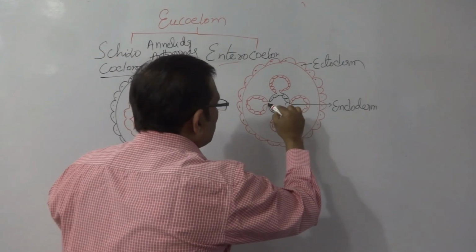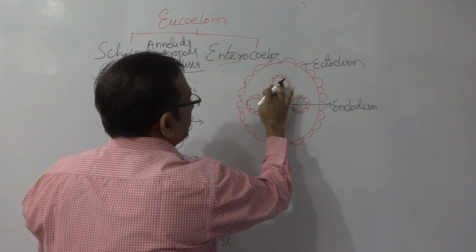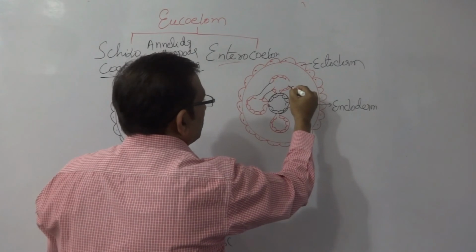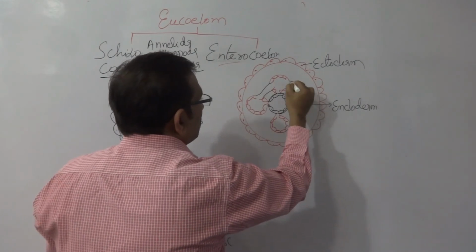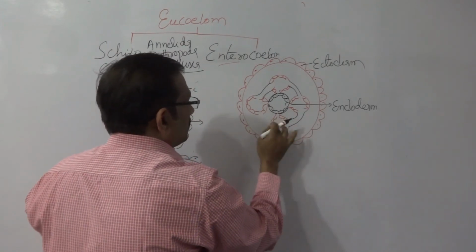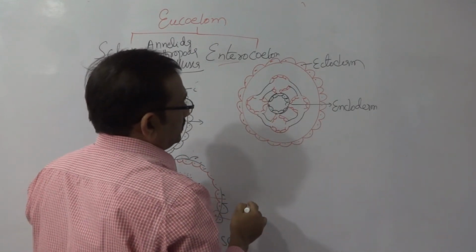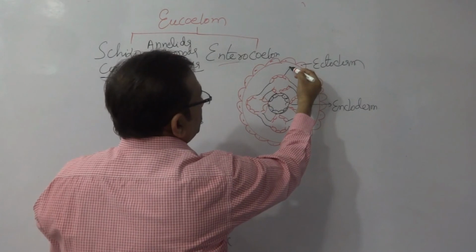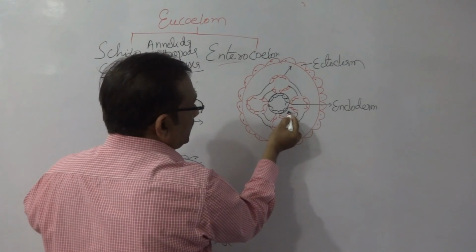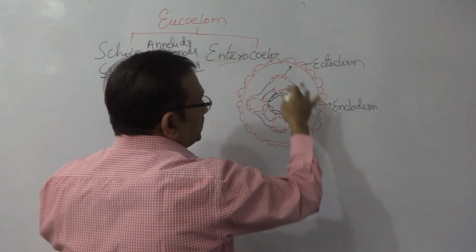Now, addition of all these pouches, and then movement of the mesodermal cell lining towards the ectoderm and movement of the mesodermal cell lining towards the endoderm takes place, and then a space is created.